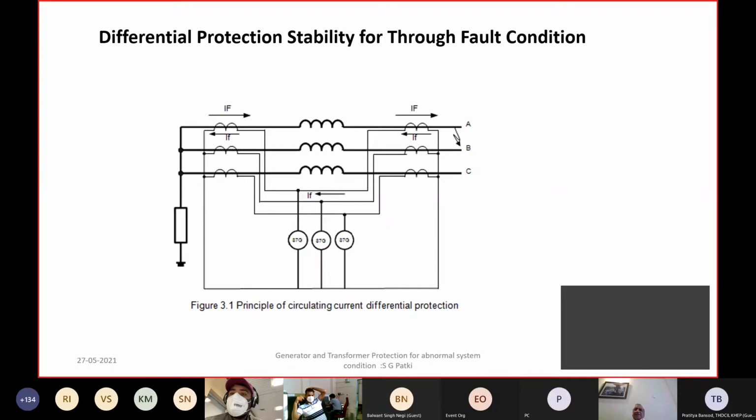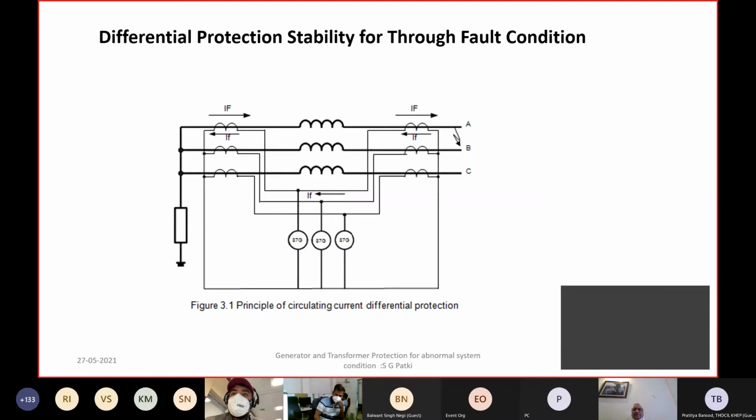Now, what are the conditions when there can be a mismatch which can result in operating current to flow? For a transformer, because there is an HT winding, an LT winding, a tap changer, and a possibility of CT ratios being different, there can be a mismatch in the characteristics of the HT side CTs and LT side CTs.